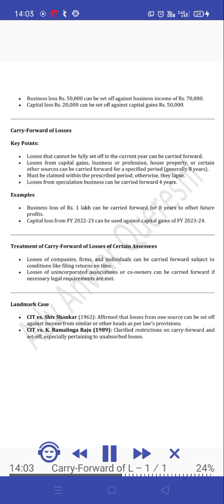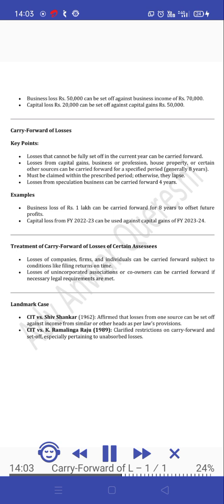Examples. Business loss of 1 lakh rupees can be carried forward for 8 years to offset future profits. Capital loss from FY 2022-23 can be used against capital gains of FY 2023-24. Treatment of carry forward of losses of certain assets. Losses of companies, firms, and individuals can be carried forward subject to conditions like filing returns on time. Losses of unincorporated associations or co-owners can be carried forward if necessary legal requirements are met.